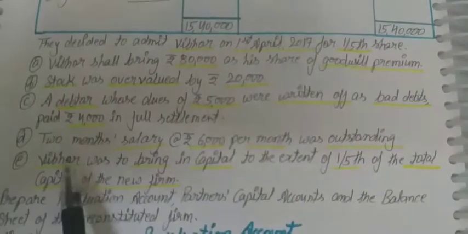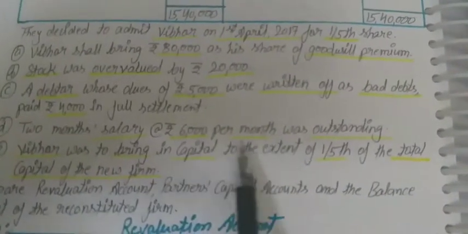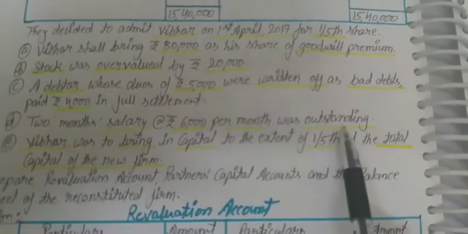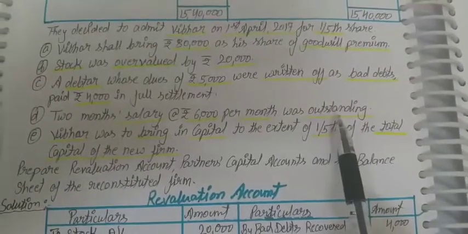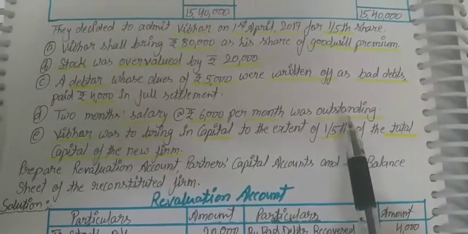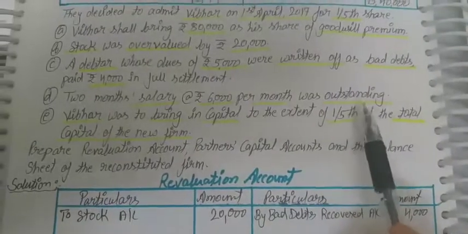Now 2 months' salary of rupees 6,000 per month was outstanding. The expense is yet to be paid, liability is generating. If the liability is increasing, then there is a loss.